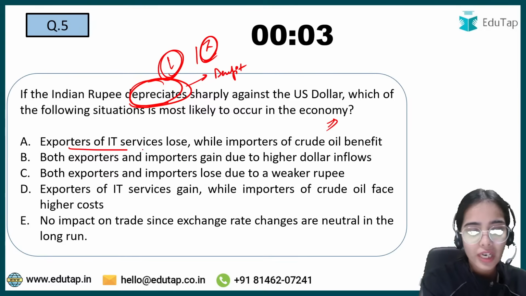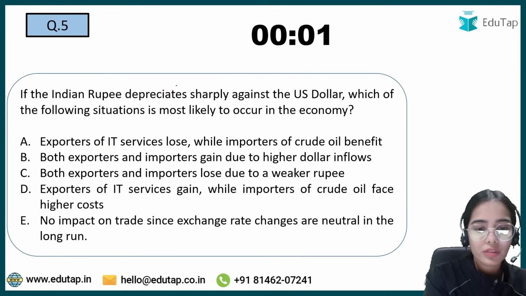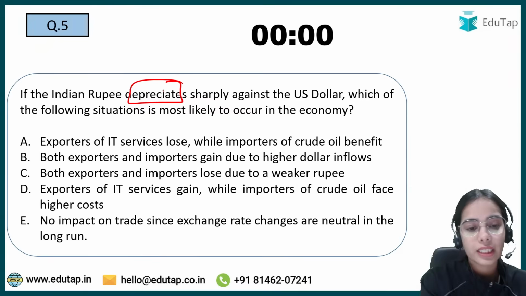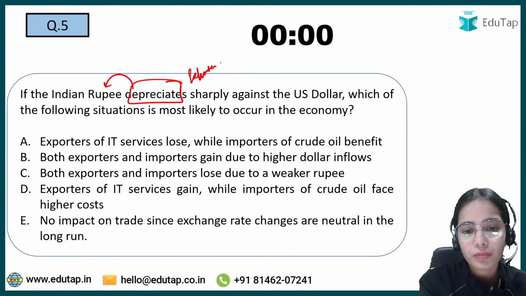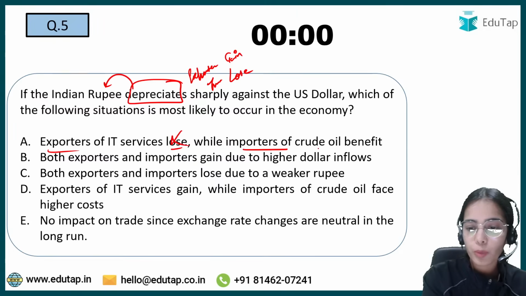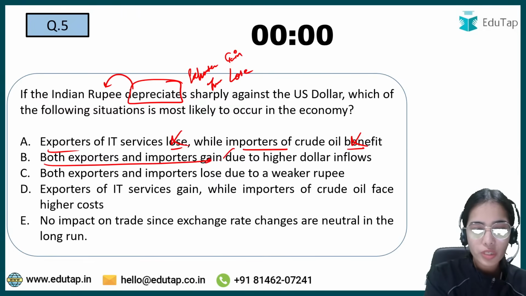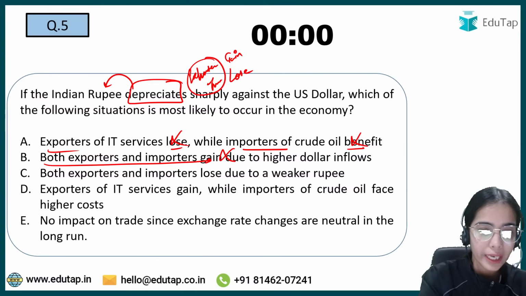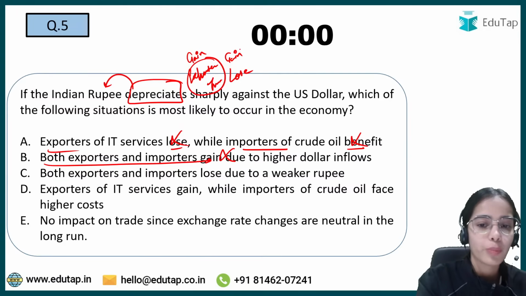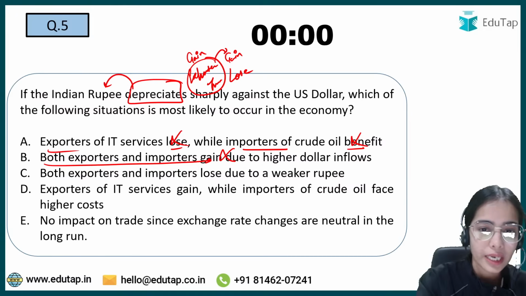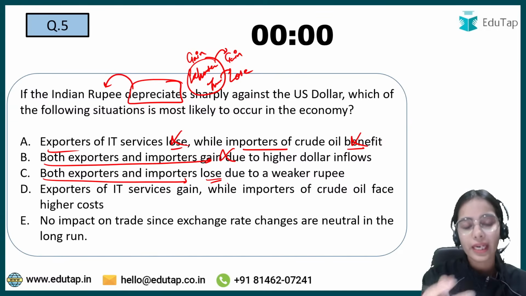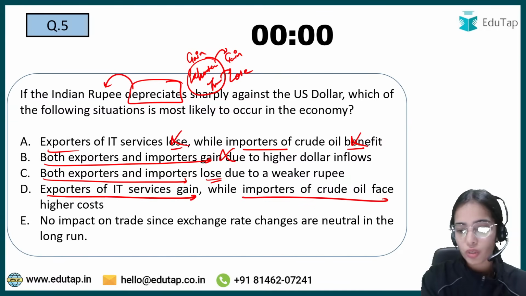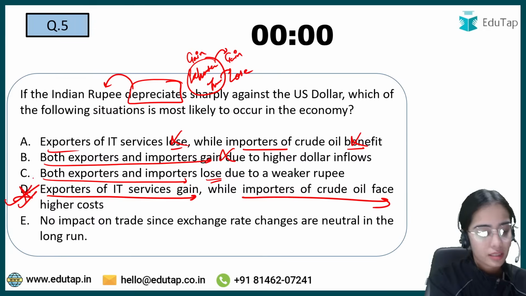So here, exporters of IT service lose. No, if you have studied depreciation, you will know that if the depreciation of Indian rupees is happening, exporters gain, importers lose. So exporters will lose? No. Importers will benefit? No. Both exporters and importers will gain? No. Exporters gain, importers lose. So both exporters and importers will lose? No. Exporter gain, importer lose. Exporter will gain, importer will lose. Absolutely correct. This is the correct statement.